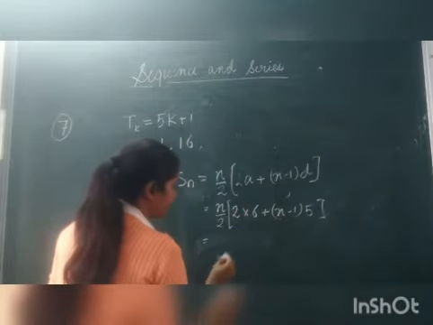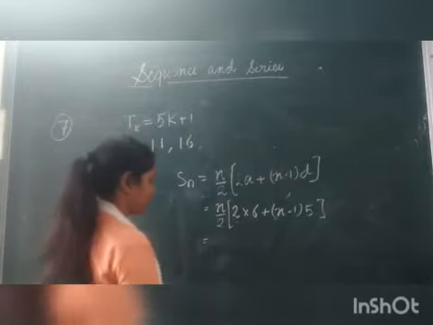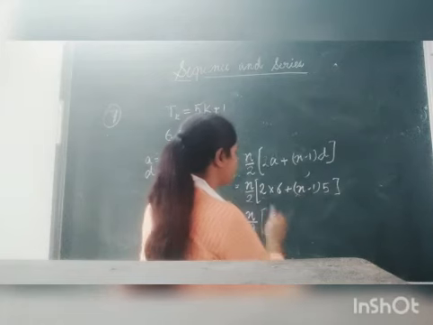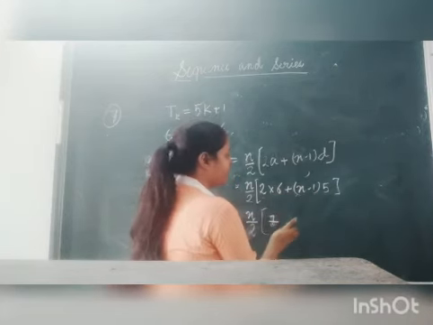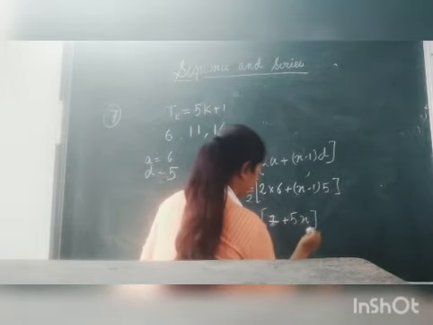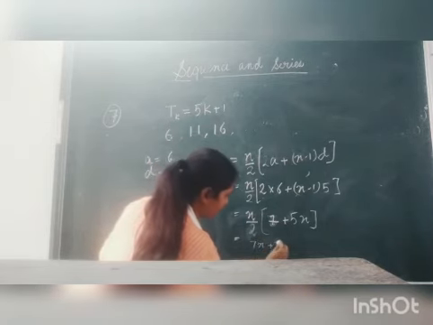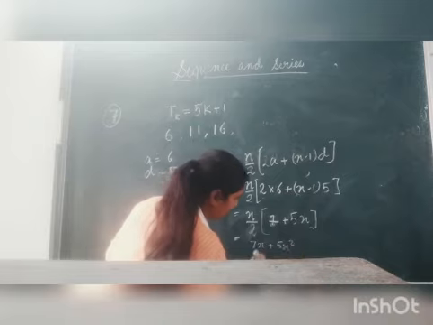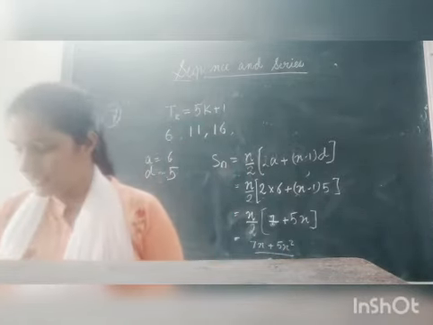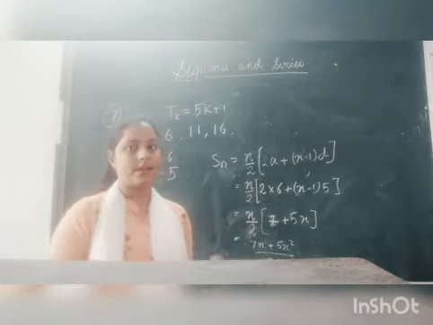Now obviously you can simplify this. n by 2 into (12 plus 5n minus 5), that is 7 plus 5n. So what is the answer? (7n plus 5n square) upon 2. So the sum of n terms in this series is (5n square plus 7n) upon 2, or this. Both the values are correct.